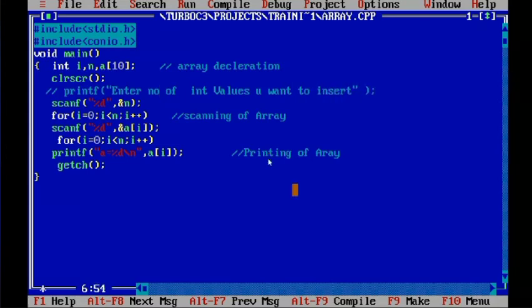You should give the number. Suppose you have given 5, 6, 7, 8, but I am just writing less than 10. I have to give less than 10 because my array size is 10. So I cannot allow more than 10 to insert.